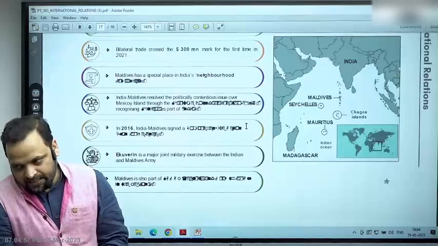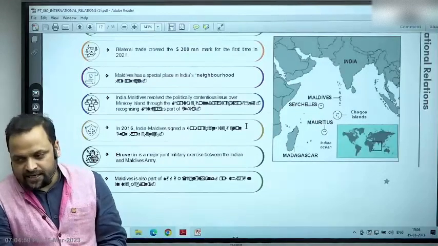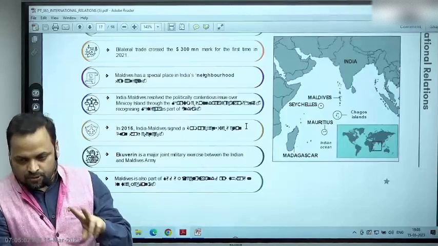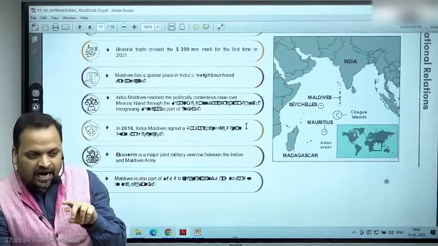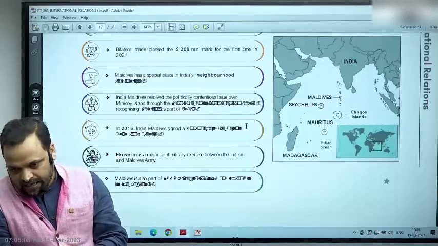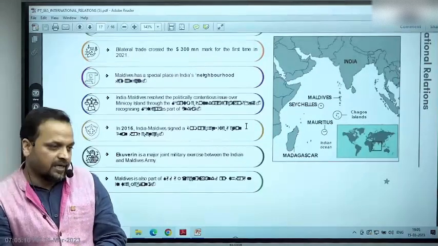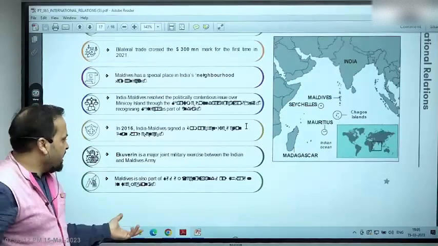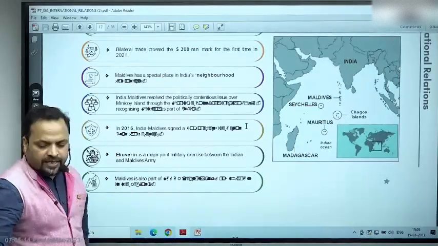All right, and in Mauritius also, India is interested in building maritime infrastructure. So there are two islands here which are important, Agalega Islands and Assumption Islands. All right, Agalega Islands and Assumption Islands. ठीक है, तो इंडिया का इन्वॉल्वमेंट है तो लोकेशन पे भी हम थोड़ा ध्यान दे लेंगे, राइट?